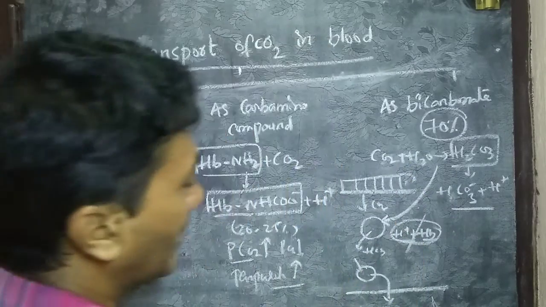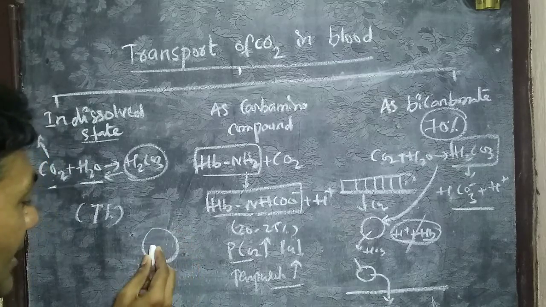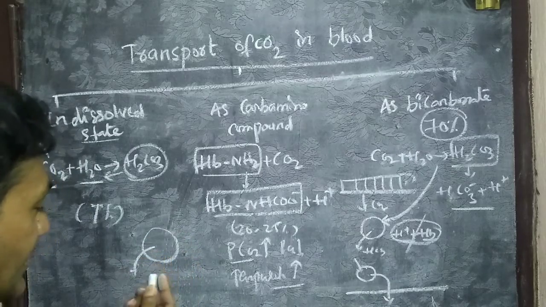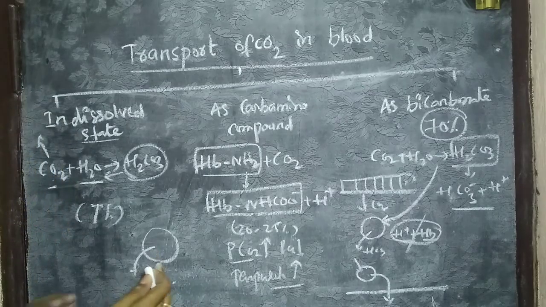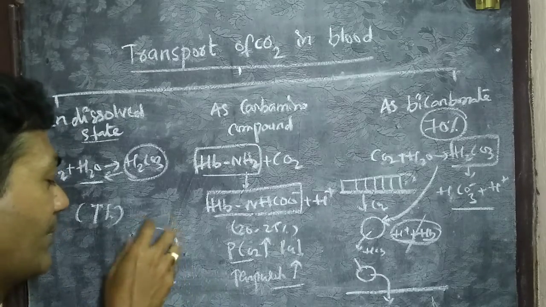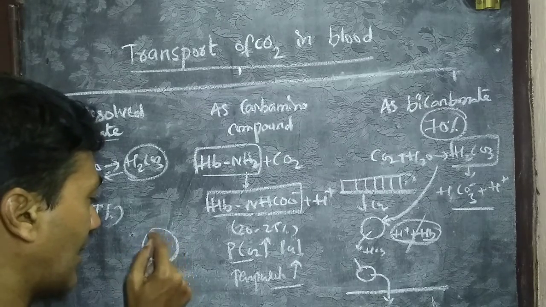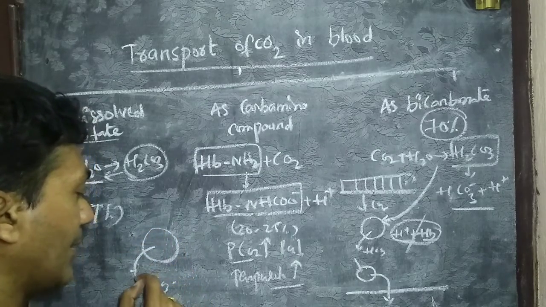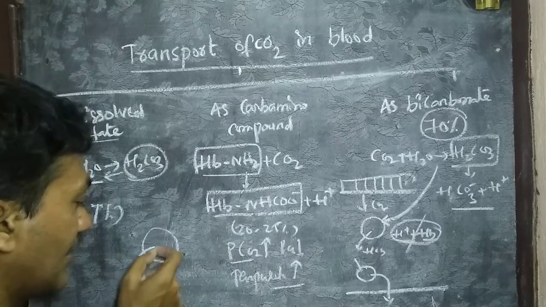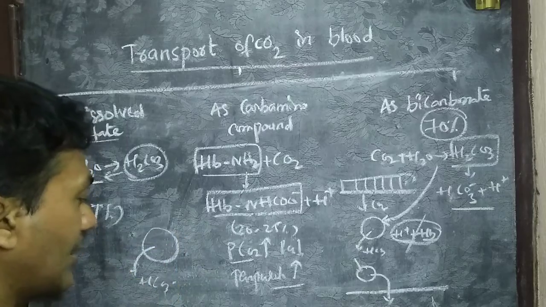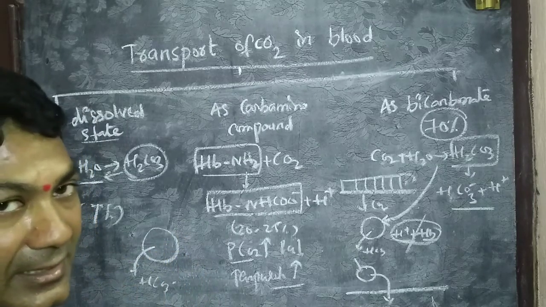Here is one more phenomenon I want to explain. When the RBC sends the bicarbonate out, there is greater permeability of anions in the RBC plasma membrane. When the negatively charged ions go outside of the RBC, there is an imbalance of charge in the RBC.